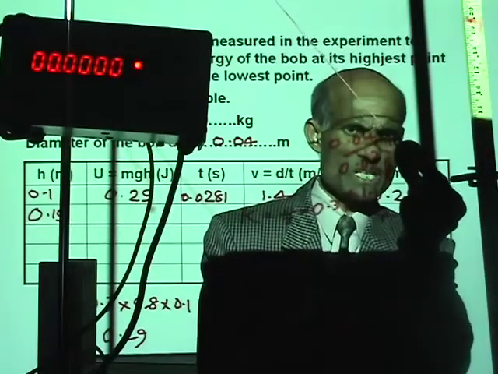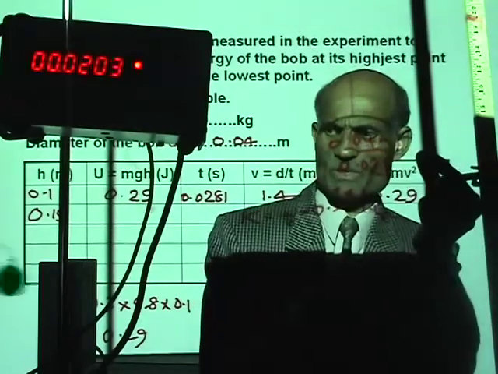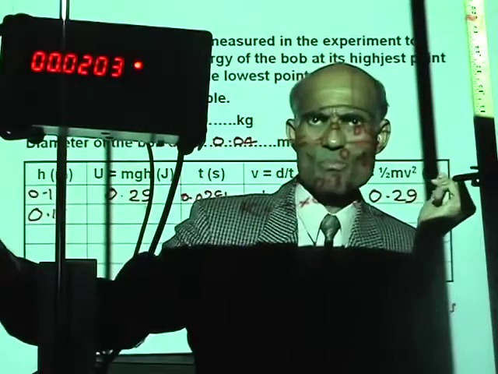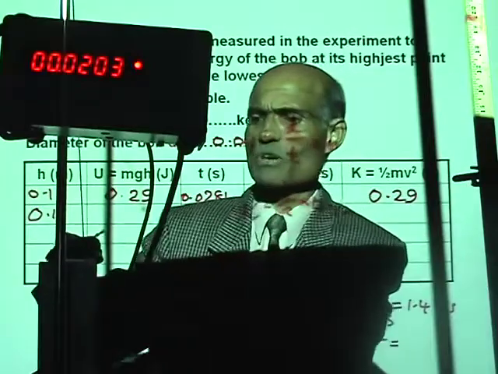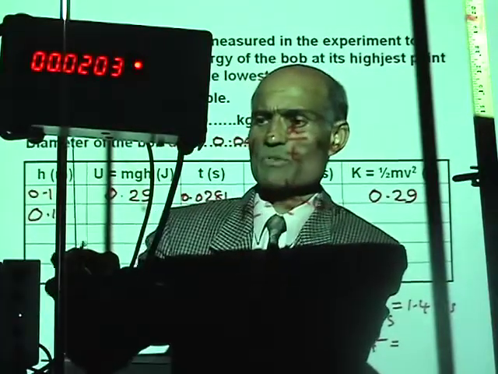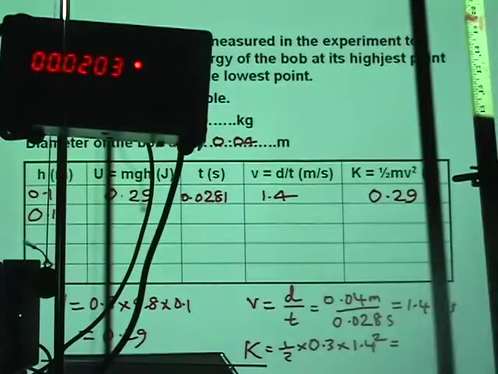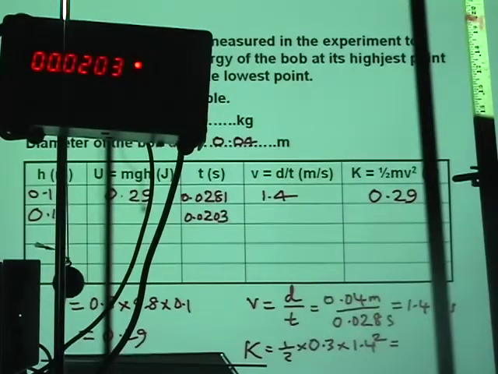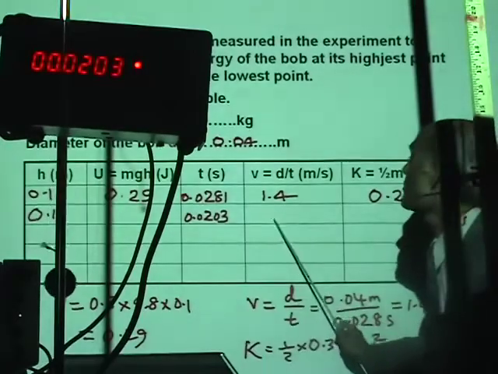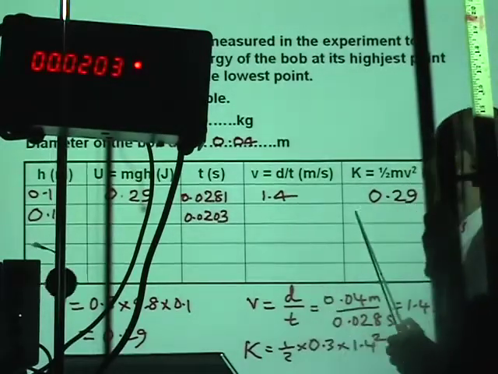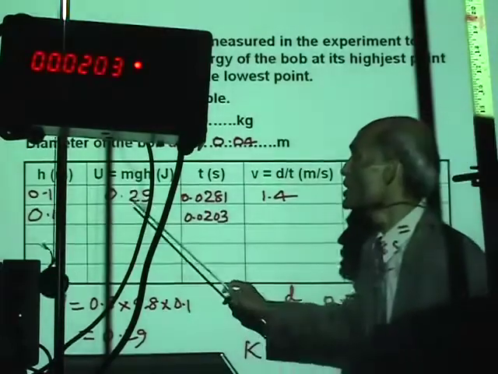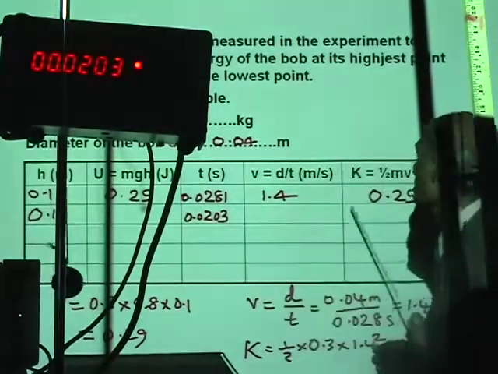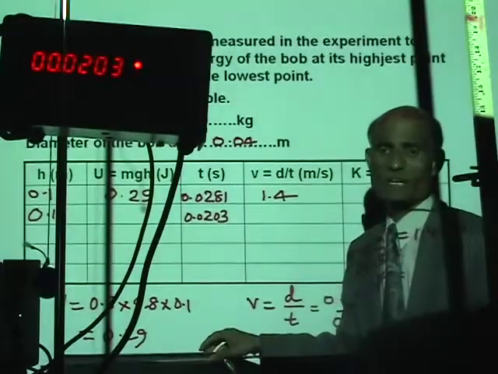I'm going to leave it. What is the time? 0.0203. Alright, have you written it down? 0.0203 is the time. Okay, I want you to calculate the speed of the ball as it passes the gate, and calculate the kinetic energy, and see how the potential energy compares with the kinetic energy.